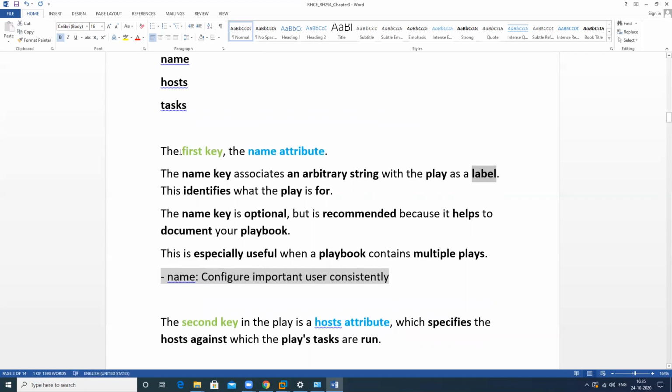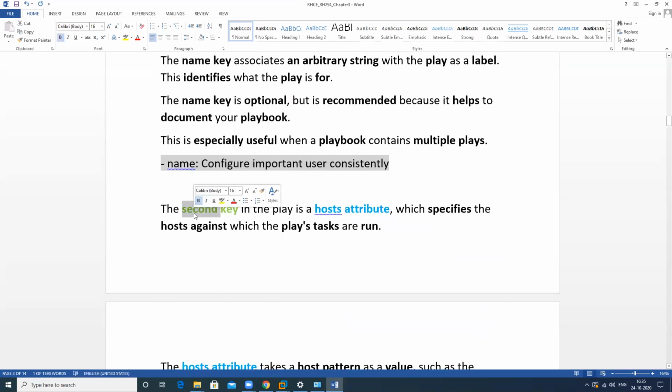It shows what type of configuration we want to do. So this is called a name that identifies for what purpose we want to use this particular playbook.